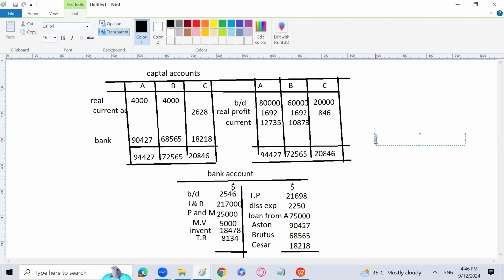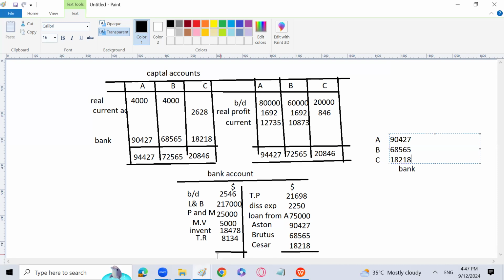We can pass the entry as A, B, C debit and bank credited with the total amount, but I will go for the separate amounts so that the bank account looks more realistic, more analytical, and more reasonable for the examiner. So 90427, then 68565, then 18218, and whatever total comes, we will obviously credit the bank with it.